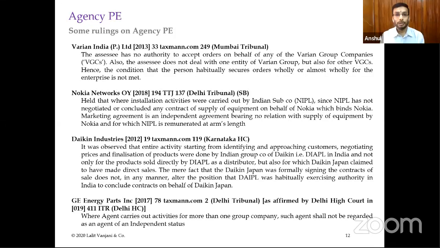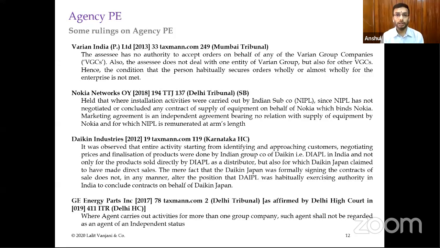Alok has asked, going by the definition, every subsidiary could run the risk of being considered as a PE of the foreign principal. What is the key recommendation to avoid such a conclusion? Sir, the risk mitigation is, as I mentioned, that you can enter into contracts where you will not be giving any kind of authority to the Indian entity to conclude contracts.